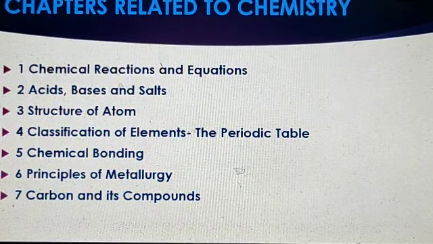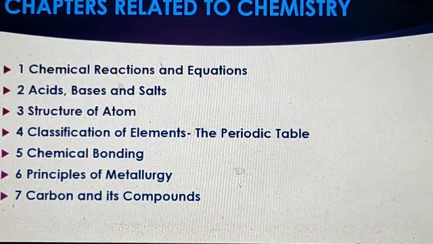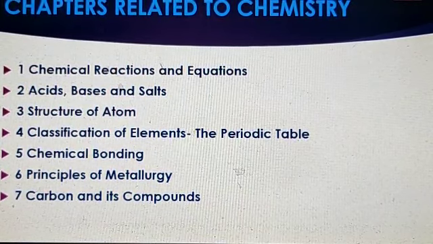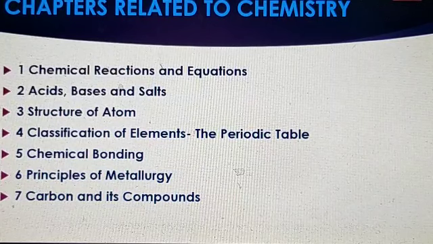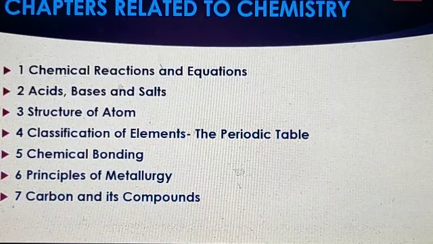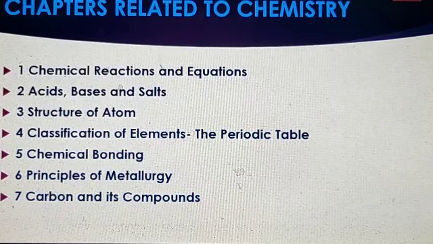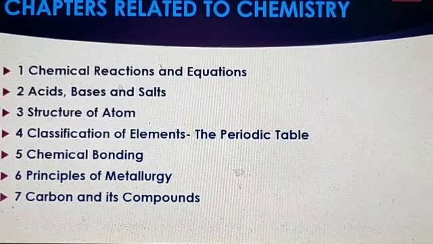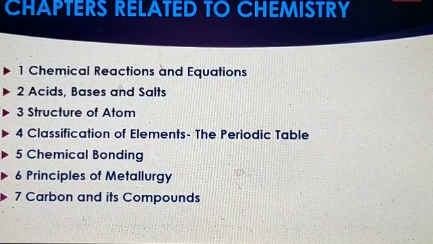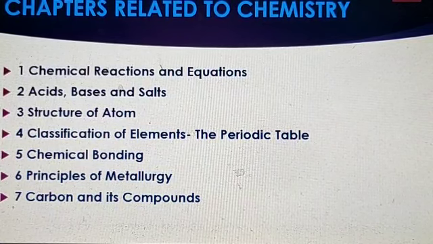And here are the chapters related to chemistry in the 10th class textbook. First one is chemical reactions and equations. Second one is acids, bases and salts. Third one is structure of atom. Fourth one is classification of elements, periodic table. Fifth one is chemical bonding. Sixth one is principles of metallurgy. And seventh one is carbon and its compounds.